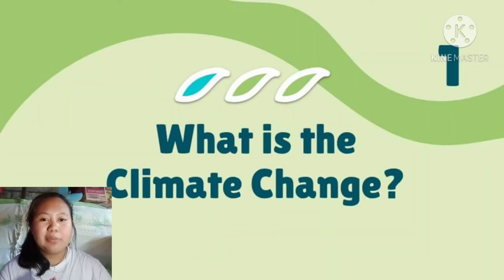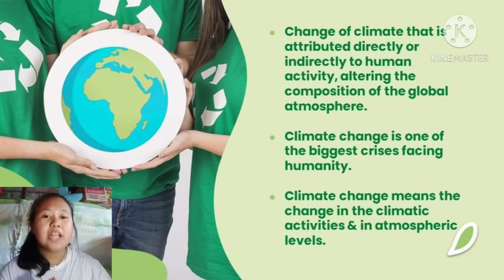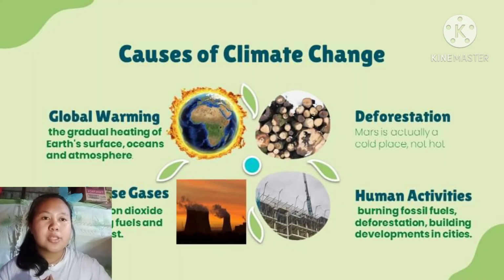First, what is climate change? Climate change is attributed directly or indirectly to human activity, altering the composition of the global atmosphere. Also, climate change is one of the biggest crises facing humanity. Climate change means a change in the climatic activities and in atmospheric levels. The primary causes of climate change are global warming, greenhouse gases, deforestation, and human activities.